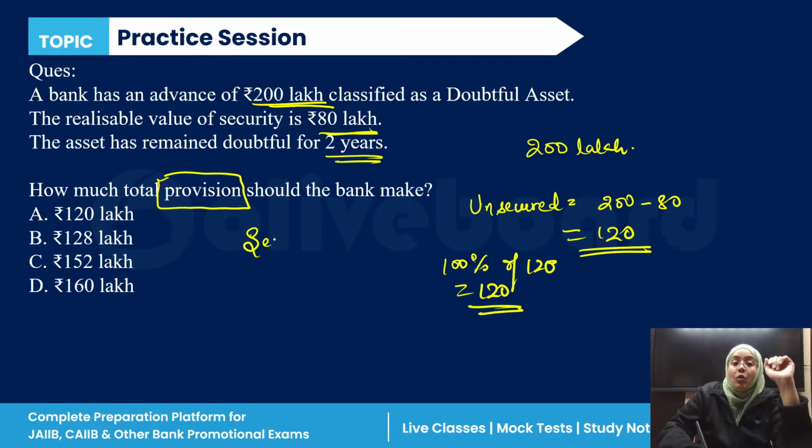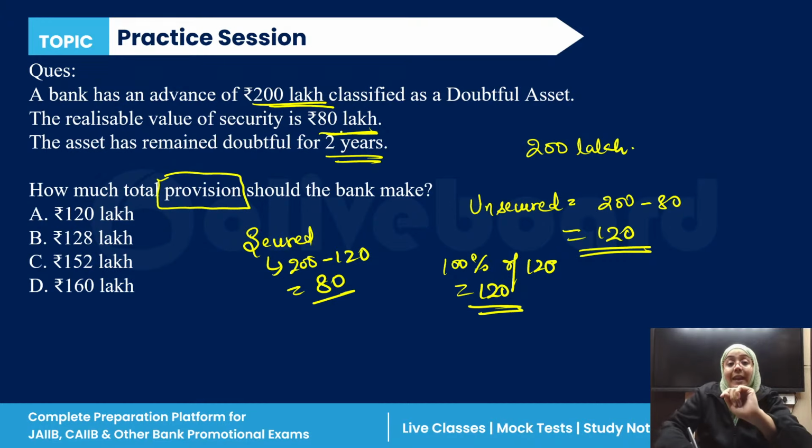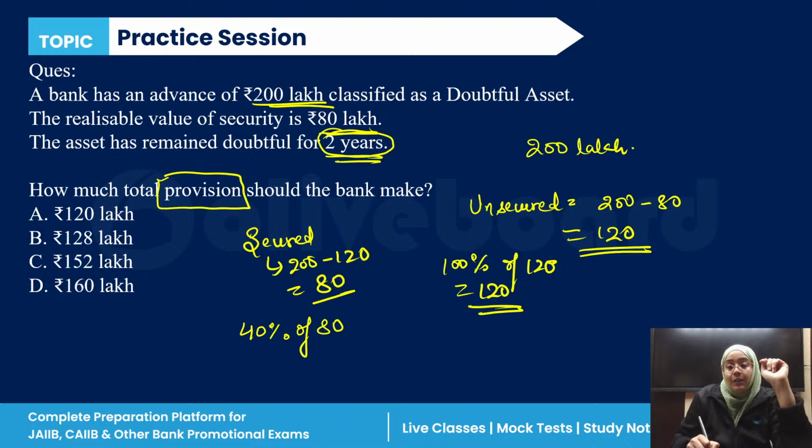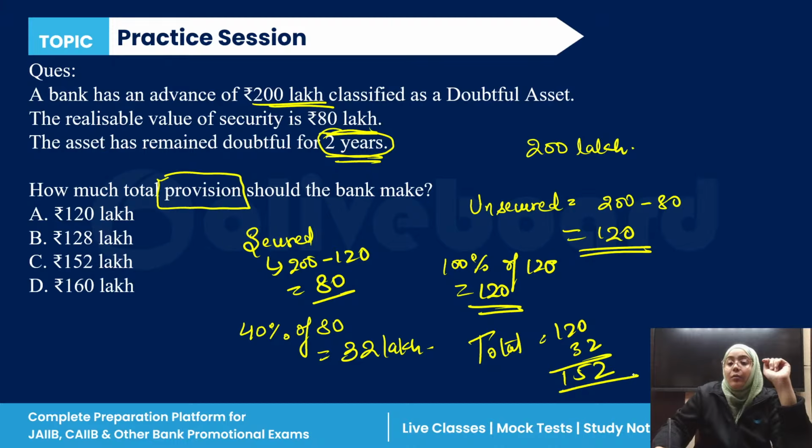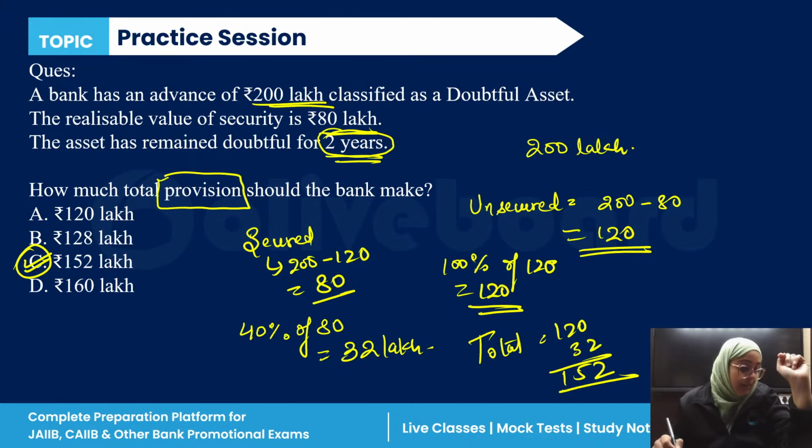Now, what is the secured portion? Obviously, the secured portion is 200 minus 120. It is 80. Now, we have to take care that it is doubtful for 2 years. It means that 40% provisioning is done on 80 lakh, so it is 32 lakh. So the total provisioning is 120 plus 32, which is 152. So the correct answer is C. Very good, everyone.